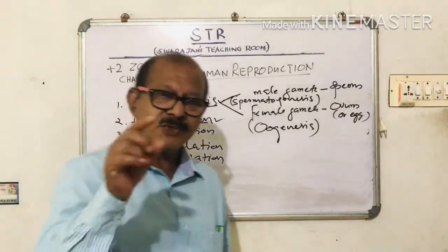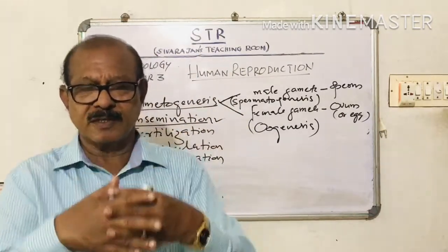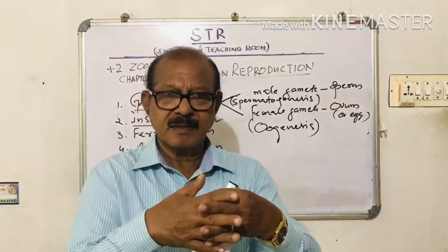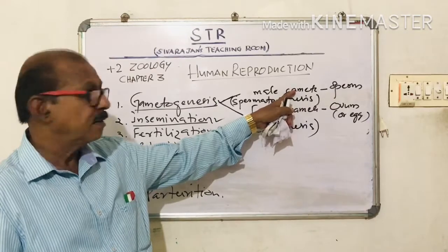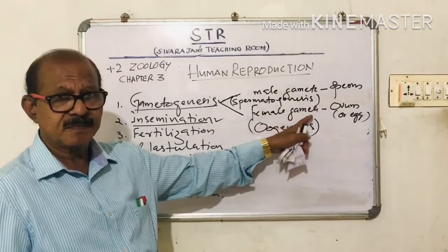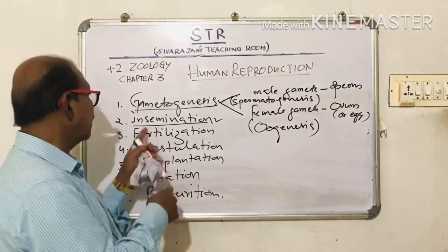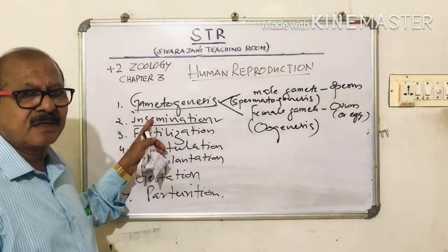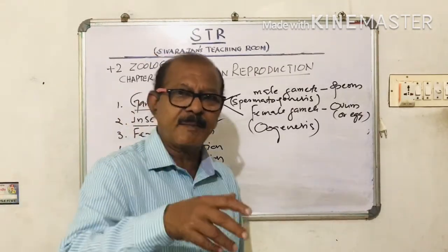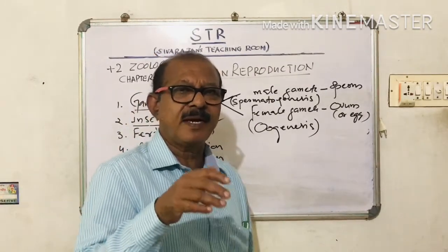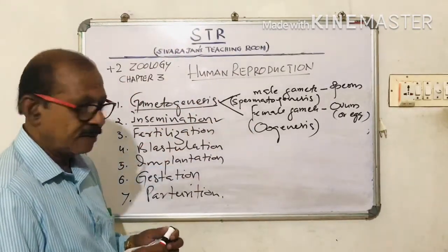If fertilization has to take place, the male and female gametes have to come together. But the male gamete is produced in the body of the male, and the female gamete is produced in the body of the female. But how can they come together? So there is insemination. What is insemination? The process of transferring the male gametes into the female genital tract. That process is called insemination.